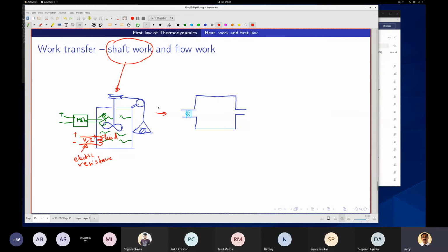Some material is going in, and then some material is going out. Say so many kg per second. Material going in and material going out also.